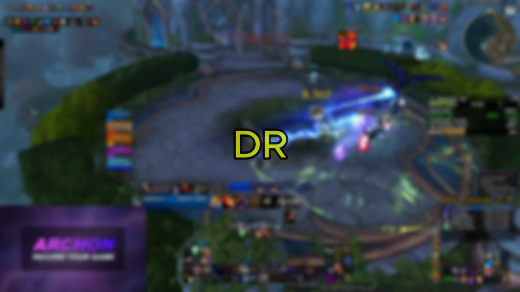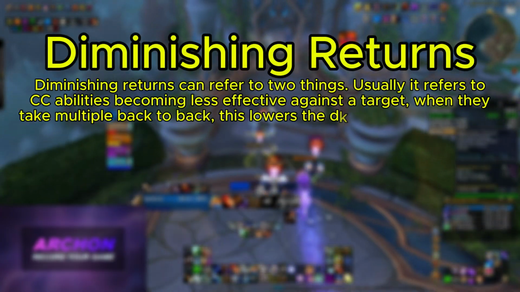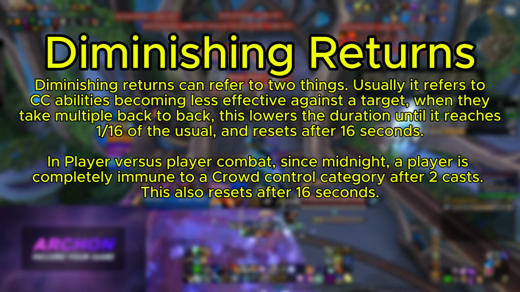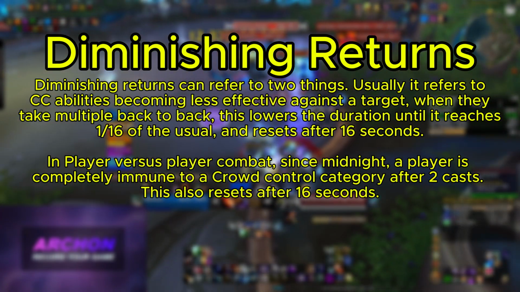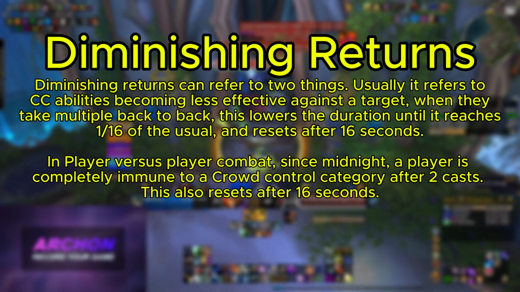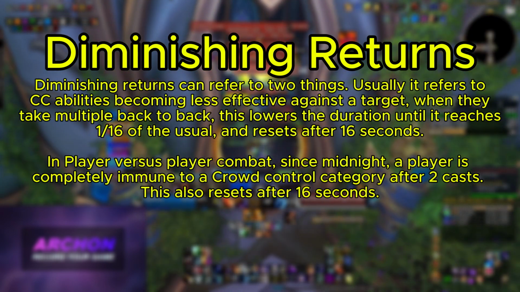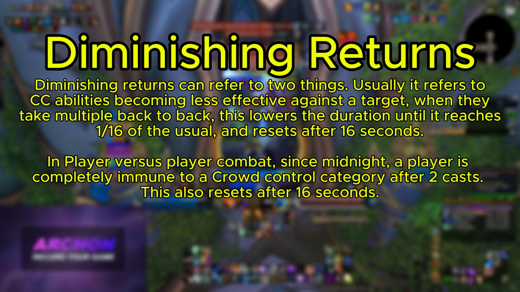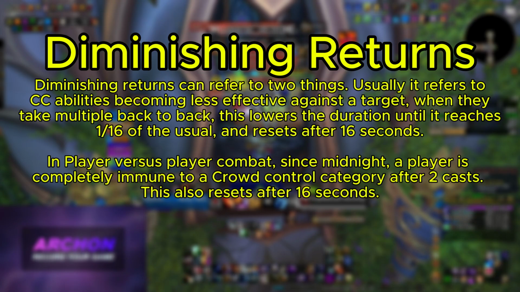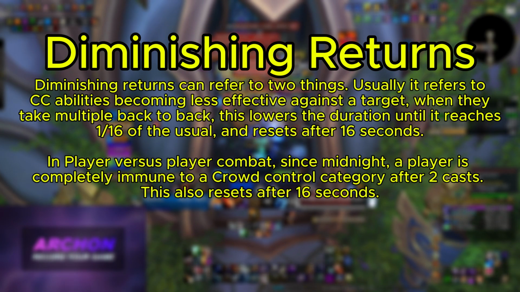DR. Diminishing returns can refer to two things. Usually it refers to CC abilities becoming less effective against a target when they take multiple back-to-back. This lowers the duration until it reaches 1/16 of the usual and resets after 16 seconds. This means in a dungeon that an enemy will still at least get stunned for a split second if you use an AoE stun and diminishing returns are in effect.